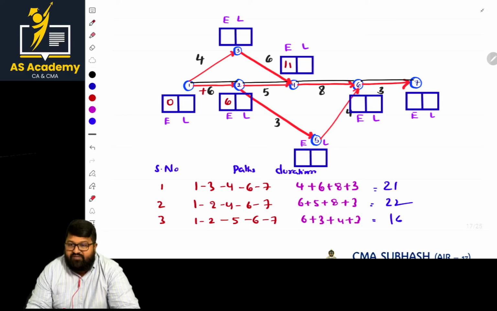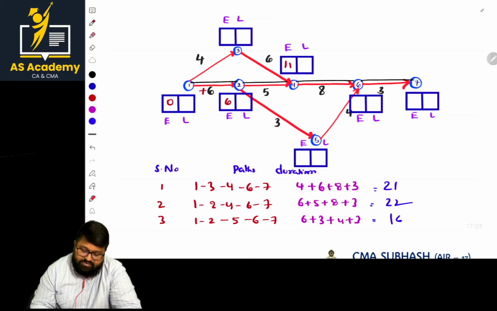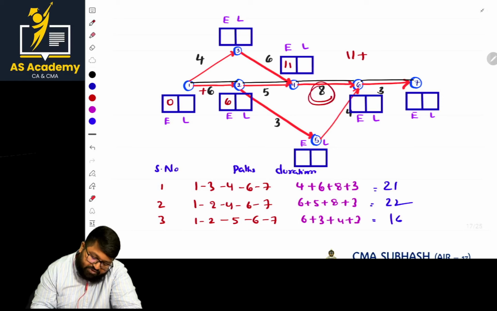If that part is done, the next event in the critical path is this. For this, what are the alternative paths? One path is like this. What is the value there? 11 plus the duration here, 8. 11 plus 8 is 19.